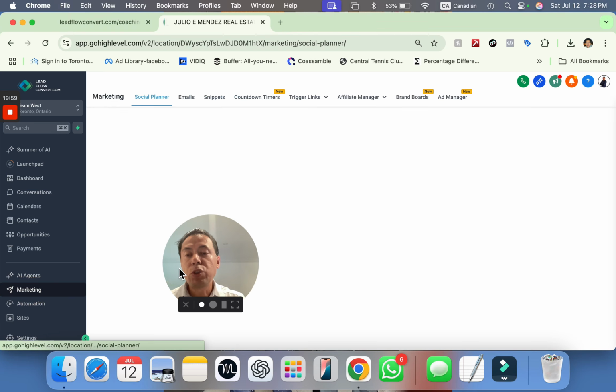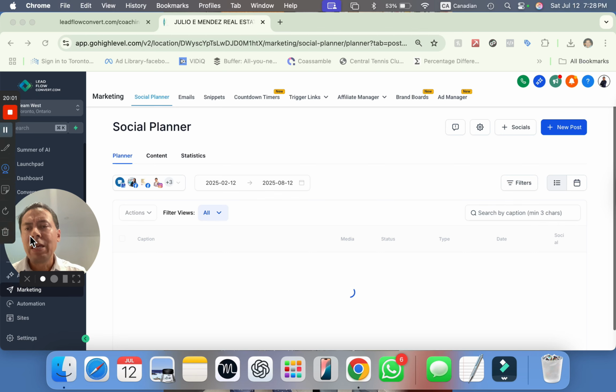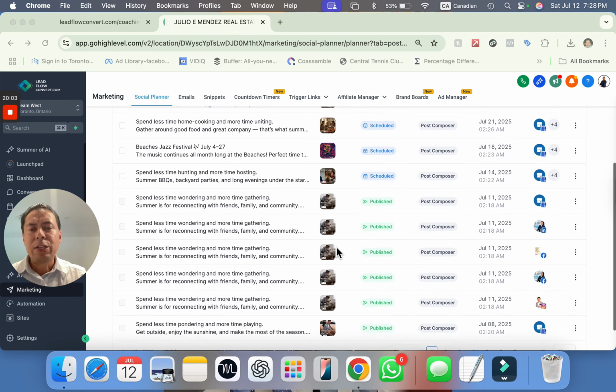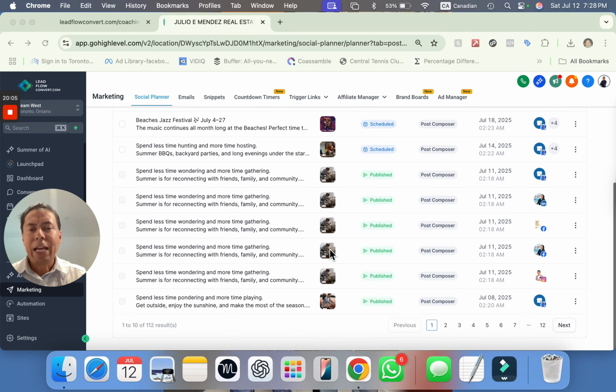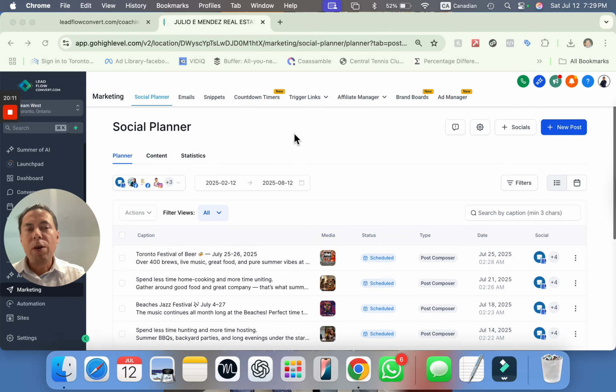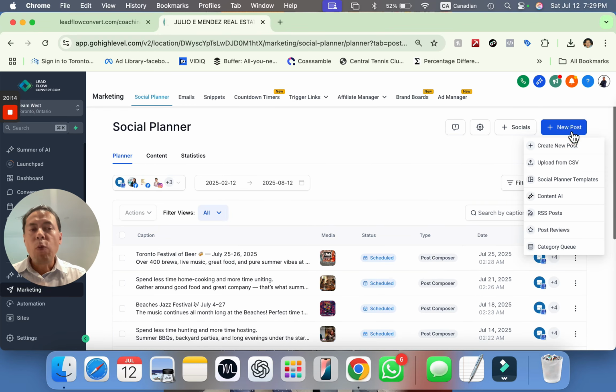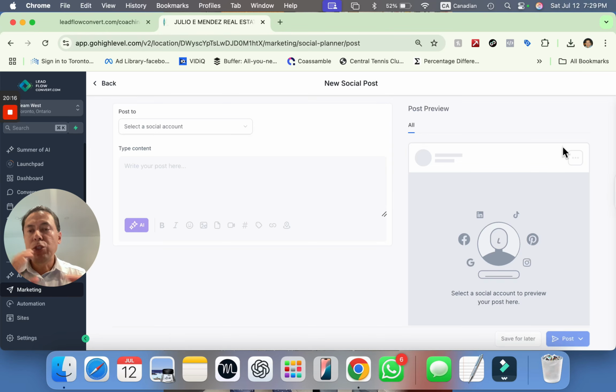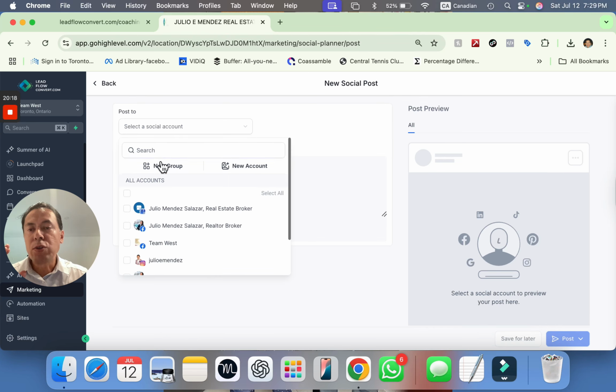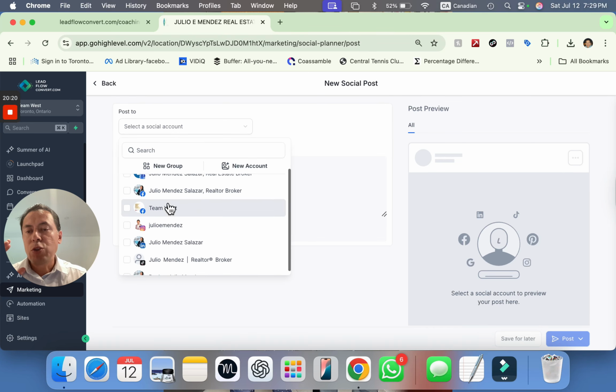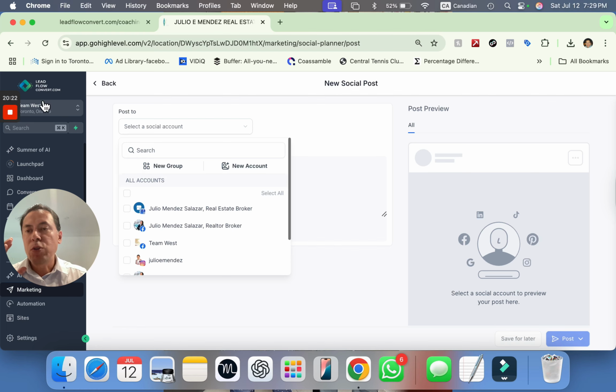When it comes to marketing, something wonderful is the social planner. As you can see here, we can plan a month ahead of time all of our social media, and from one area you can post into all of your accounts. You can connect as many accounts as you want.